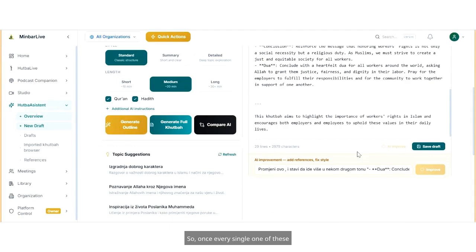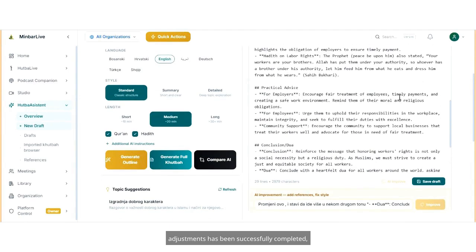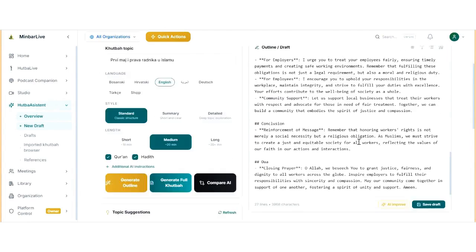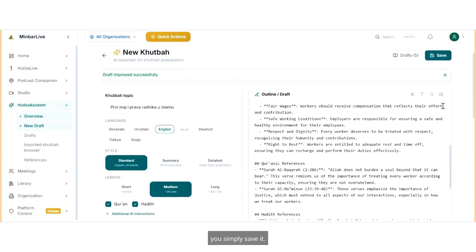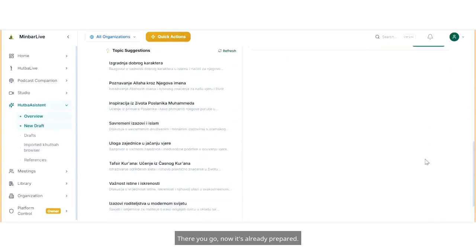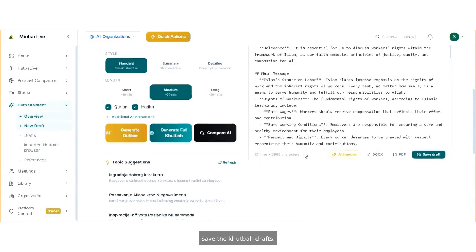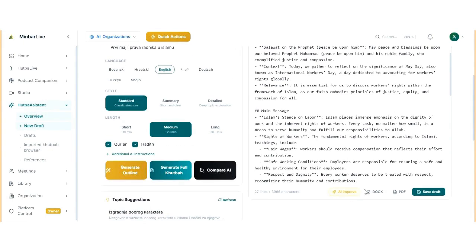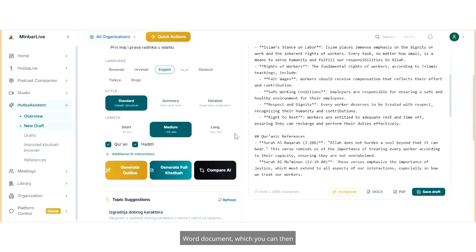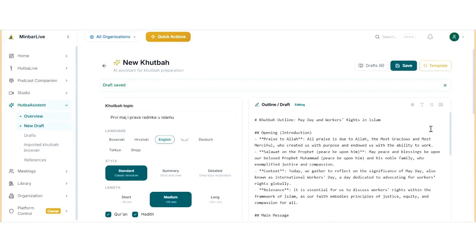So once every single one of these adjustments has been successfully completed, you simply save it. There you go. Now it's already prepared. Save the khutbah drafts. And you can download that draft as a PDF or Word document, which you can then edit yourself later on.